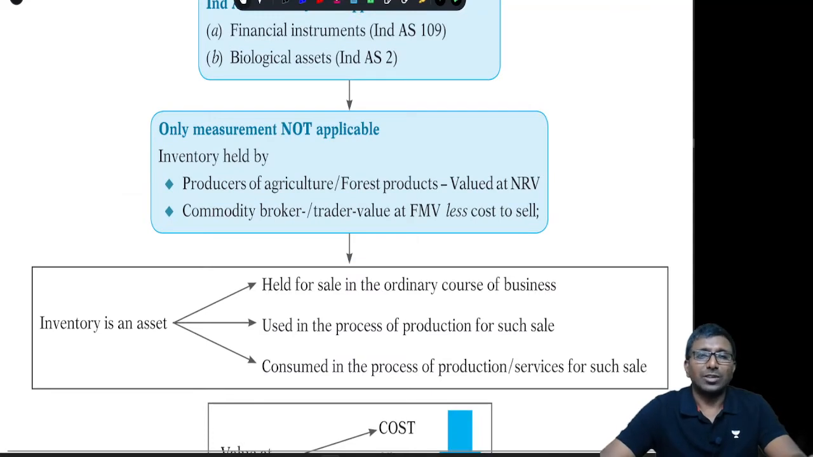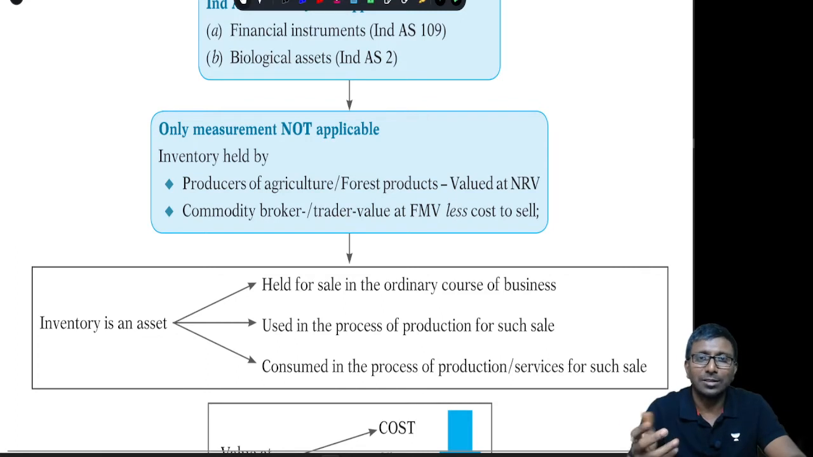And what about measurement? The standard is not applicable for measurement, in the sense that, as you know, inventory is measured at cost or NRV, whichever is lower. But here we don't compare cost with NRV with respect to agriculture. For producers of agriculture and forest products, it is an inventory for them if they are holding it after harvesting. After harvesting, it will be valued at NRV.